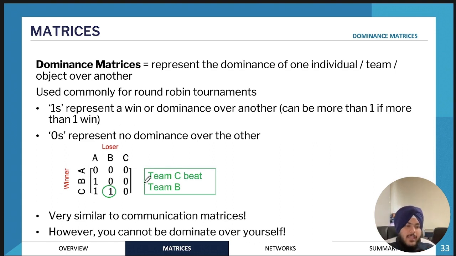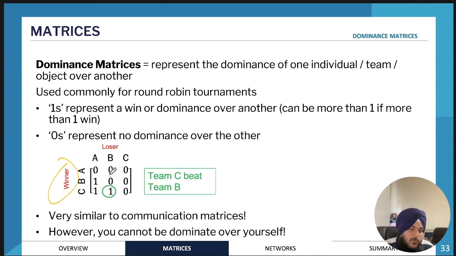The way that we interpret this is, if we have a 1 here, what that means is that if Team C was versing Team B, Team C is going to be the winner, and Team B is going to be the loser. So that's the dominance.